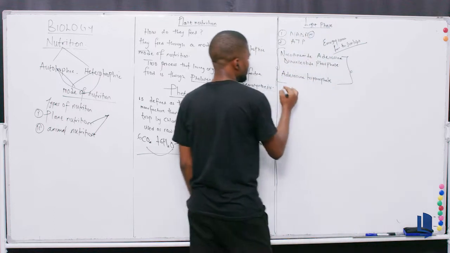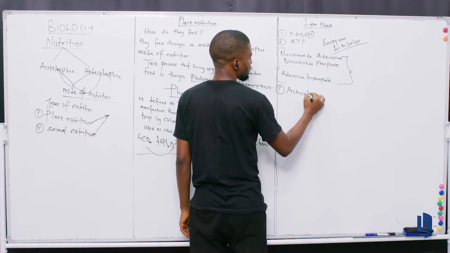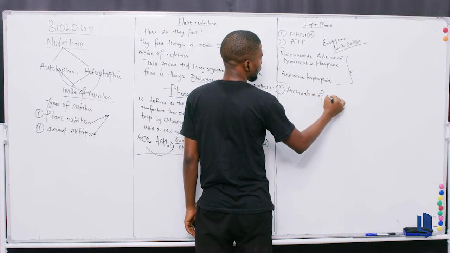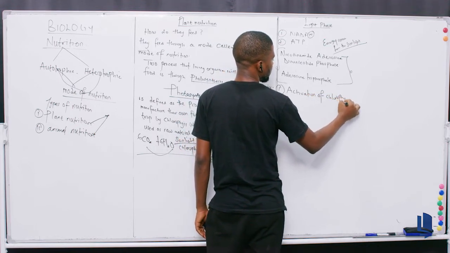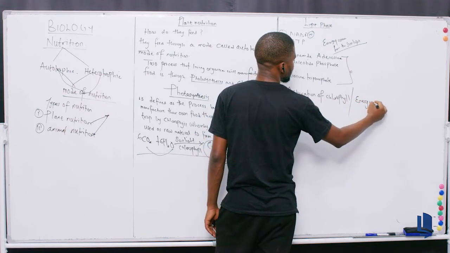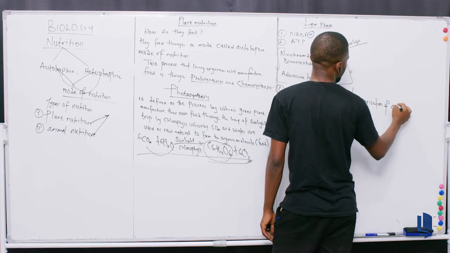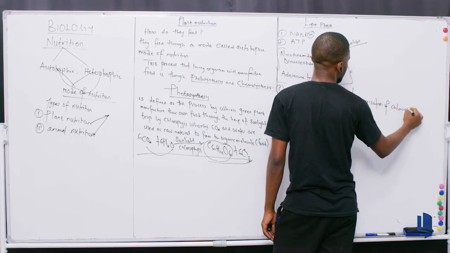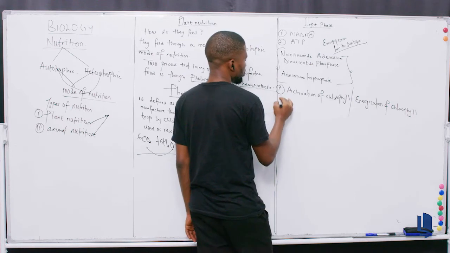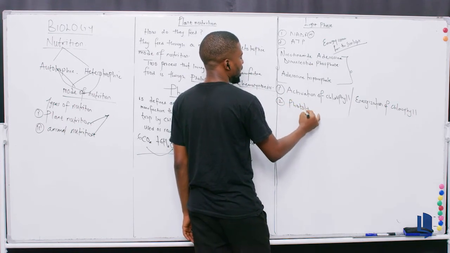So, there are 4 processes you must know. The first process, some people call it activation of chlorophyll, or energization of chlorophyll. Number 2 is called the photolysis of water.